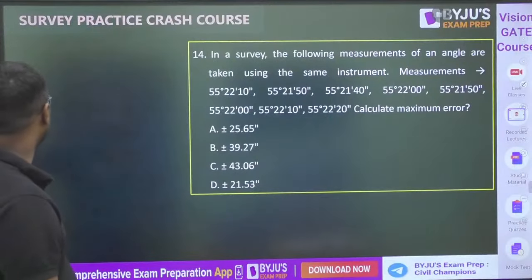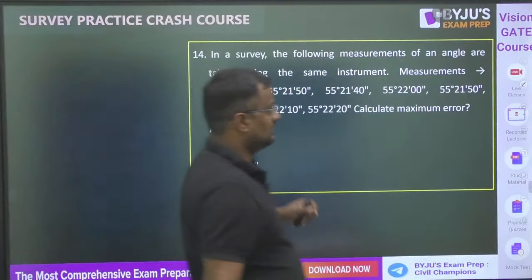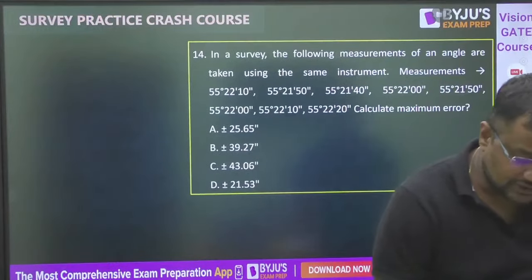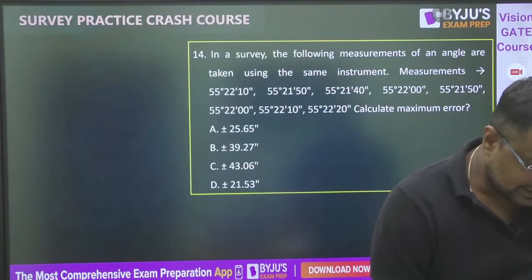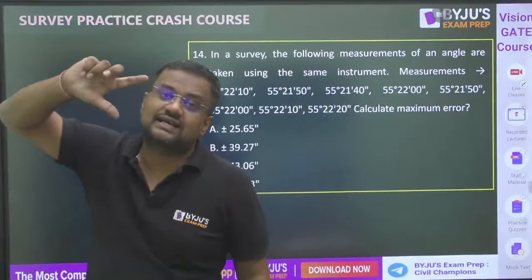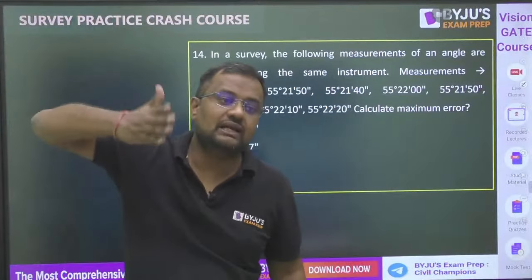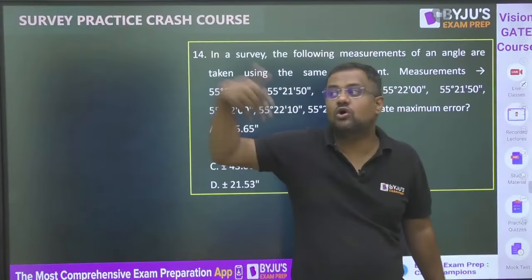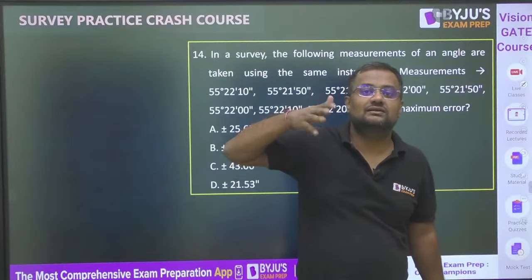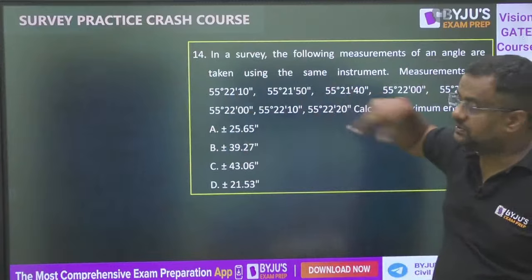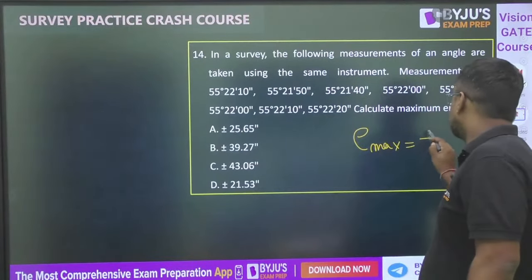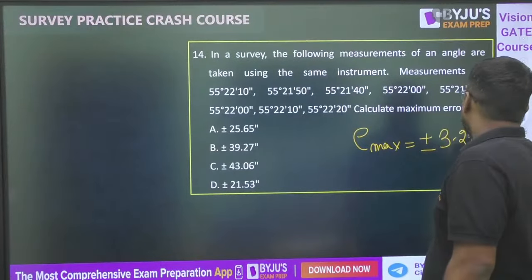Now, what is the maximum error? The error beyond which, guys, what is the difference between mistake and error? Large errors are called mistakes. But what is that boundary line beyond which we call it a mistake? That boundary line is the maximum error. Beyond maximum error, we call the error a mistake. Large errors are mistakes, na? So this is 3.29 into sigma.